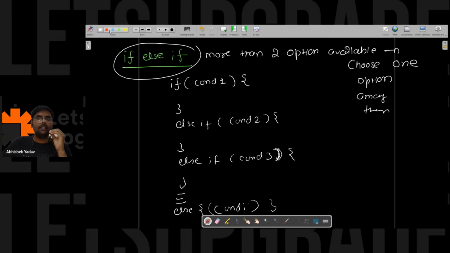Here what will happen: the condition will be checked. The moment the condition is true, I will execute that particular if block, and after that I will skip the remaining else if else part, right everyone?